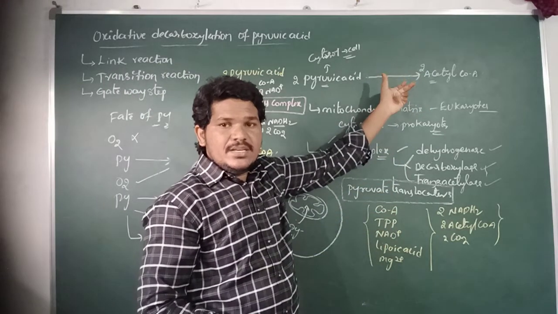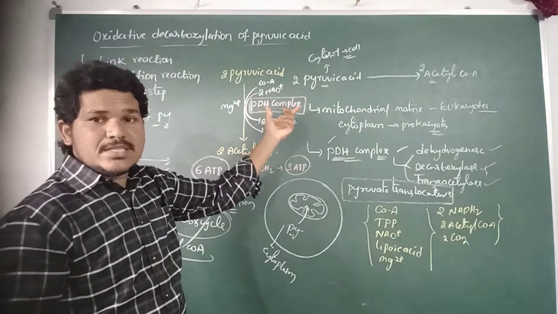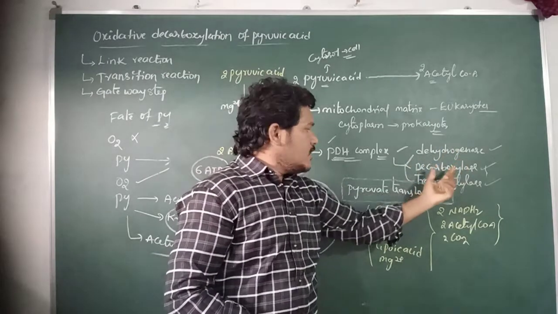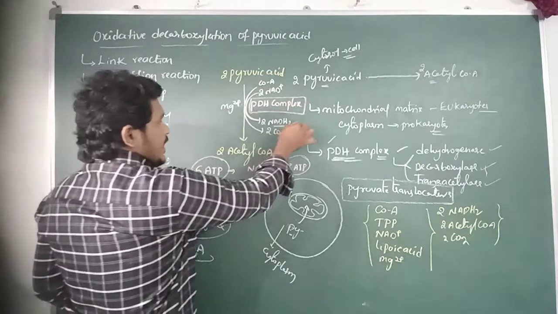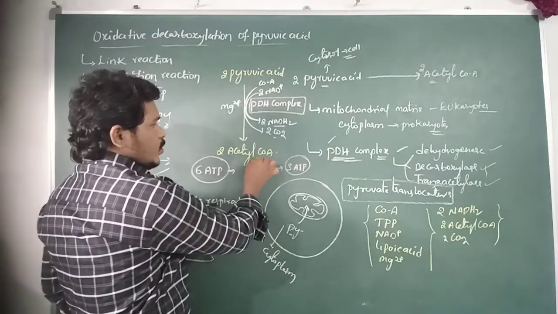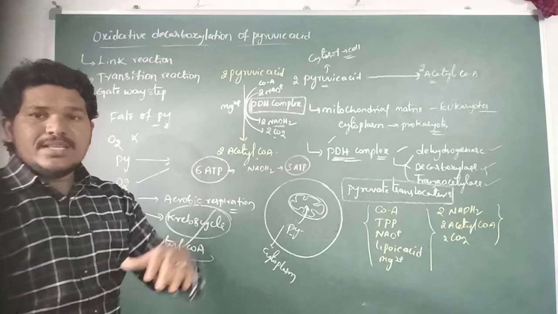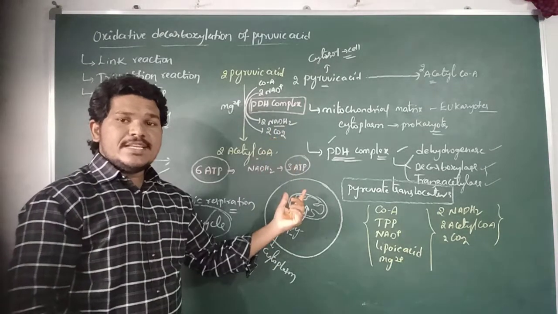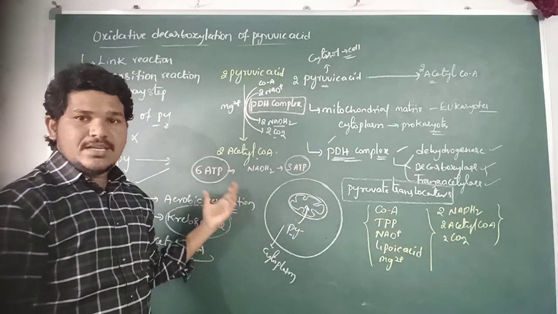So this reaction is catalyzed by the enzyme pyruvate dehydrogenase complex, which consists of three different kinds of enzymes: dehydrogenase, decarboxylase, and trans-acetylase. The NADH2 molecules, 2 molecules of carbon dioxide, and acetyl CoA are the end products of this reaction. Two NADH2 molecules are produced, and each NADH2 molecule can give 3 ATP molecules. Total net gain of ATPs in this reaction is 6 ATP.